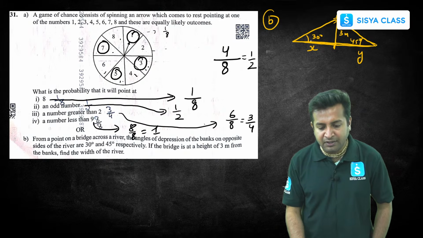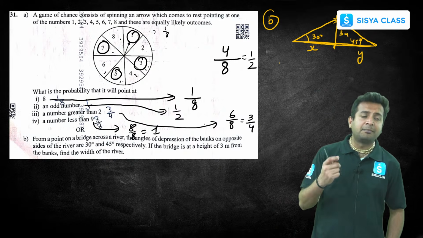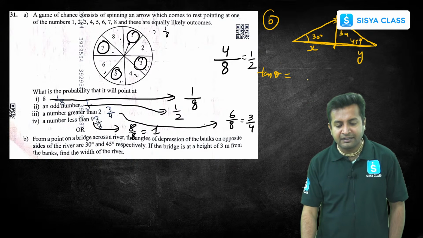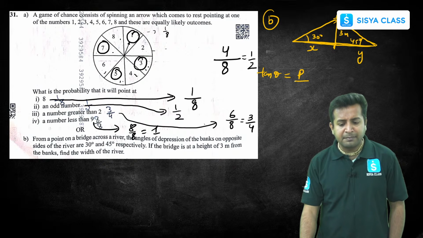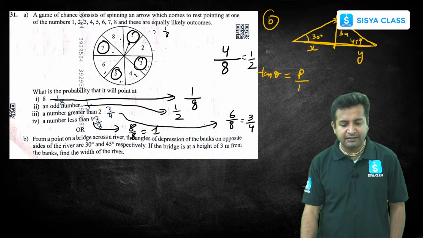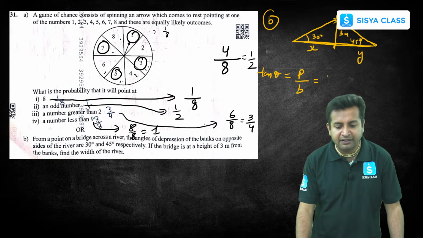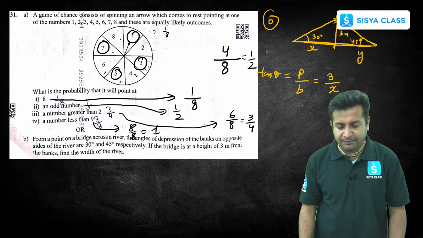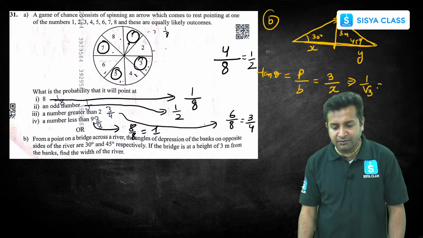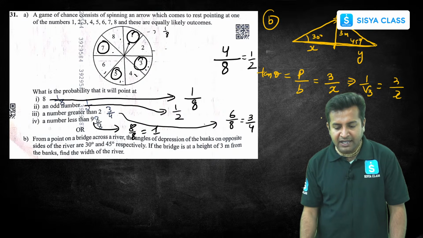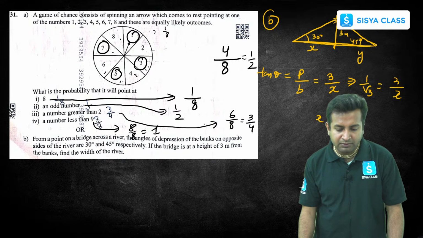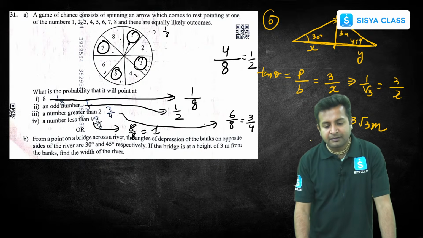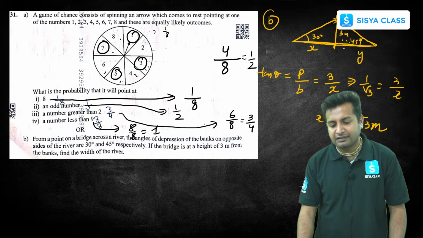I hope you all remember, tan theta is equal to perpendicular upon base, right? So here perpendicular is 3, base is x. Tan 30 is 1 by root 3. So 1 by root 3 is equal to 3 upon x. So x will be equal to 3 root 3 meters.